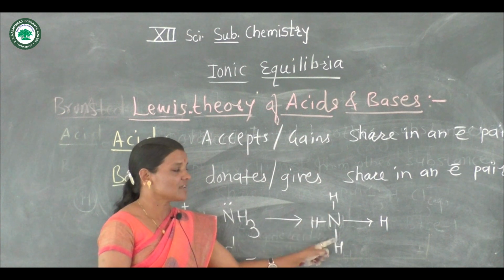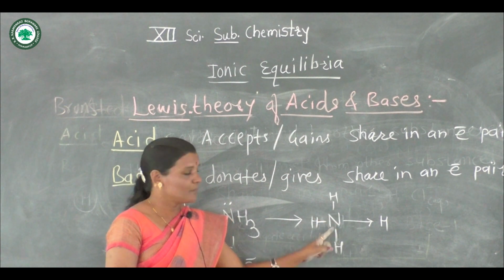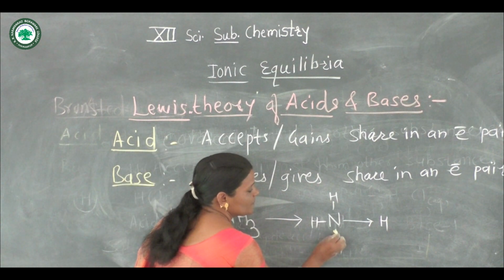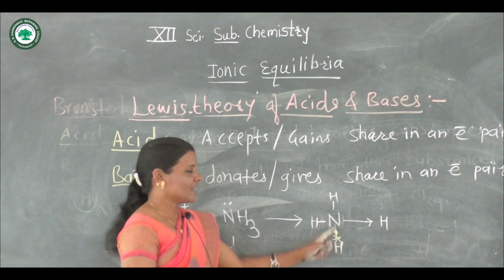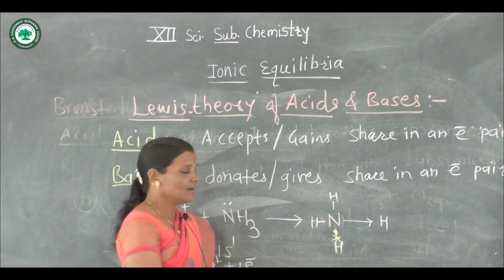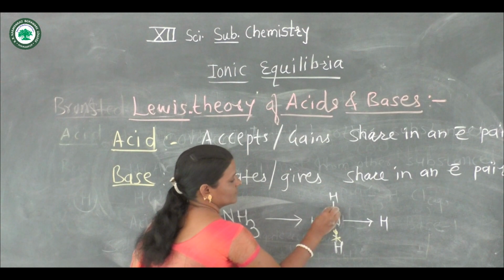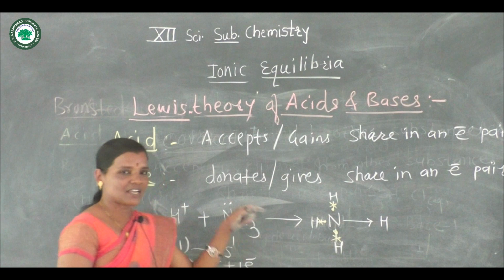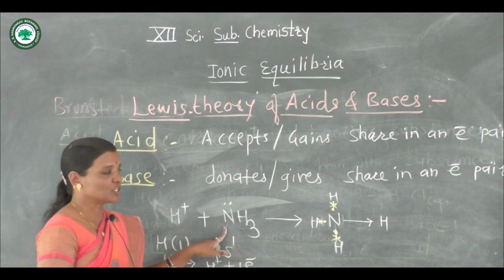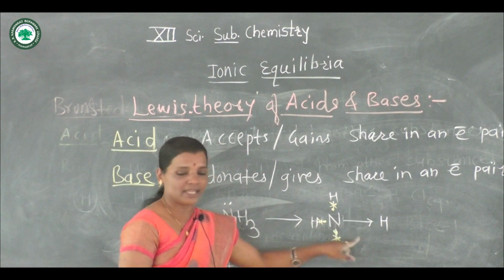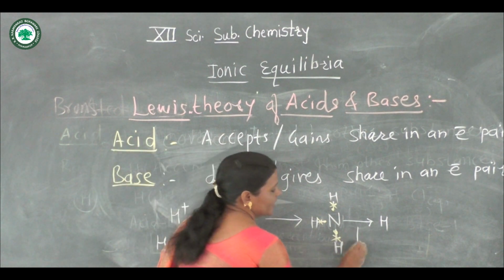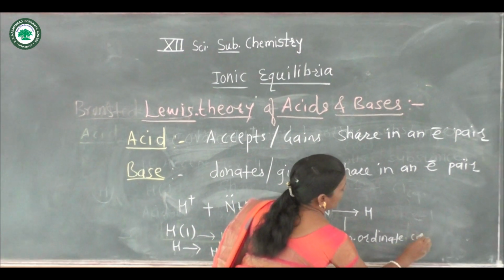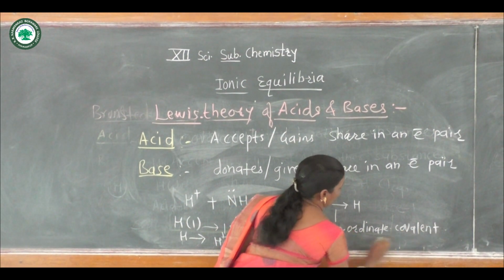These three bonds are simple covalent bonds because they are formed by sharing an electron pair, where one electron belongs to nitrogen and one to hydrogen. But in this fourth N-H bond, both the shared electrons belong to nitrogen, and hence this bond is called a coordinate covalent bond.